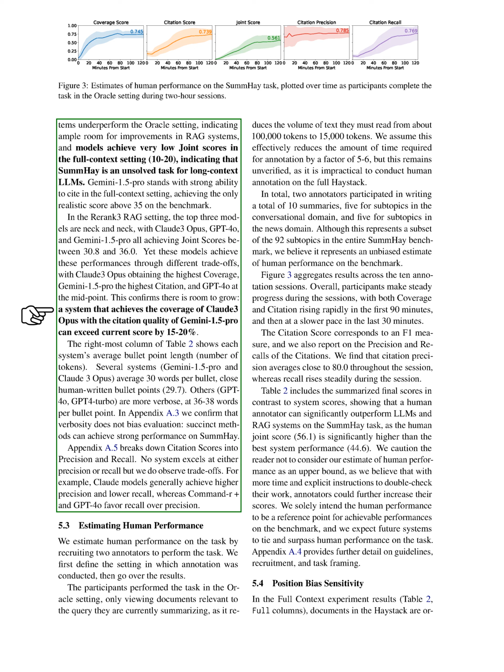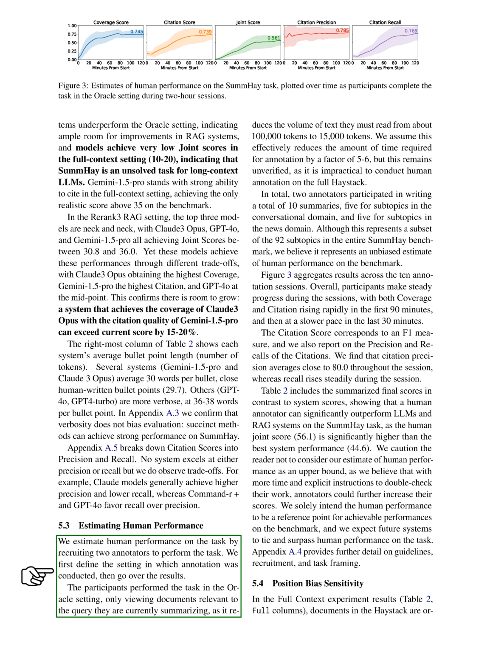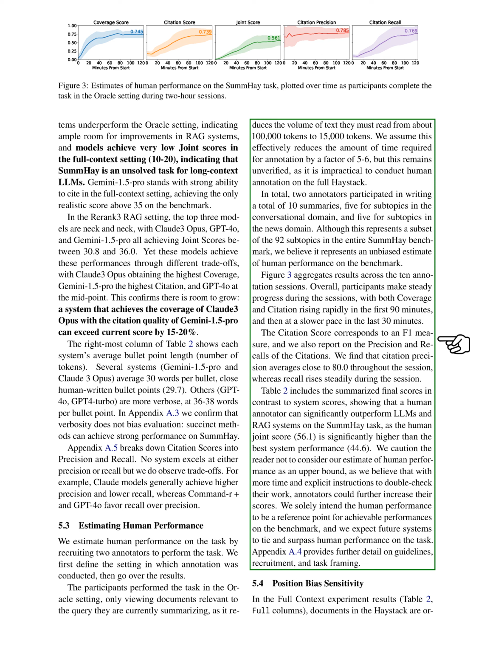Section: Estimating human performance. In this section, we estimated human performance by having 2 annotators complete the task. We set up the annotation environment and then analyzed the outcomes. The annotators worked in the Oracle setting, where they only saw relevant documents for the query they were summarizing, reducing the amount of text they had to read significantly. This likely sped up the annotation process, although we couldn't confirm by how much due to practical constraints.